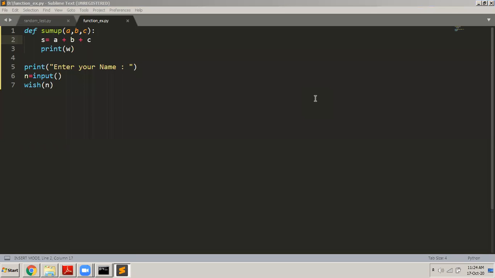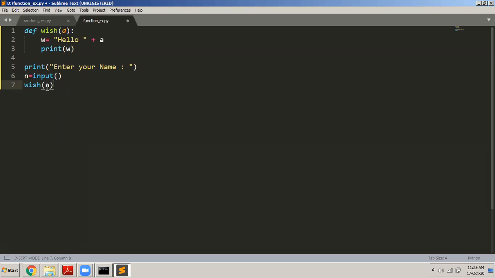Now Omkar is asking a question: sir, in the case of wish n, if we write wish A at the end, what will happen? You're saying that if you write wish A there, what will happen?